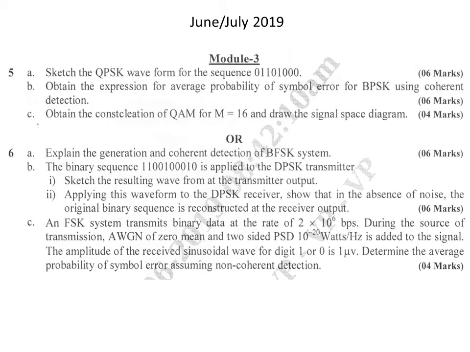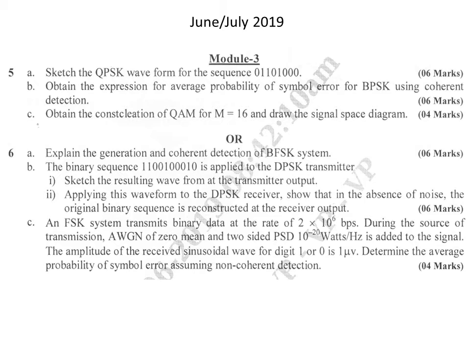The next question paper is June-July 2019. Here the first question is: sketch the QPSK, that is quadrature phase shift keying, waveform for the sequence 01101000. What we need to do is initially draw the waveform for the odd numbered sequence, then the waveform for the even numbered sequence, then ultimately the final QPSK waveform. So that we need to draw. Totally it carries 6 marks.